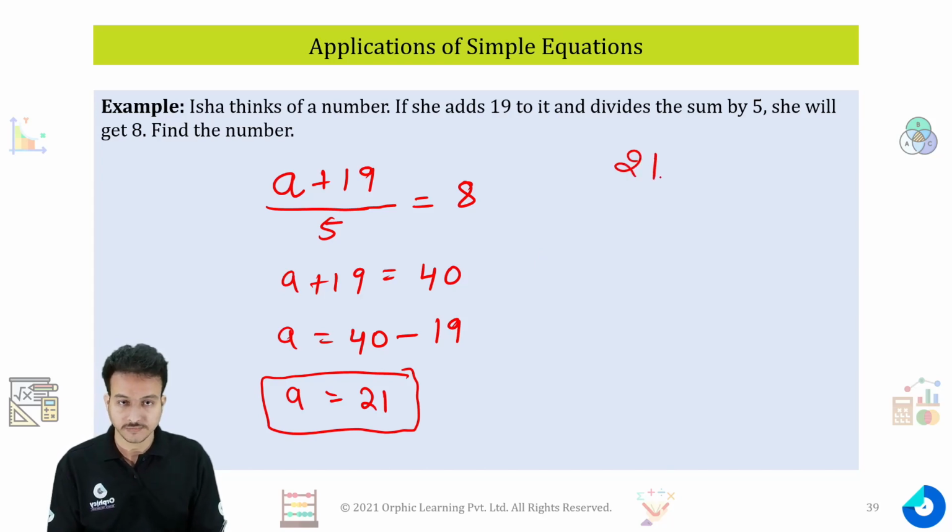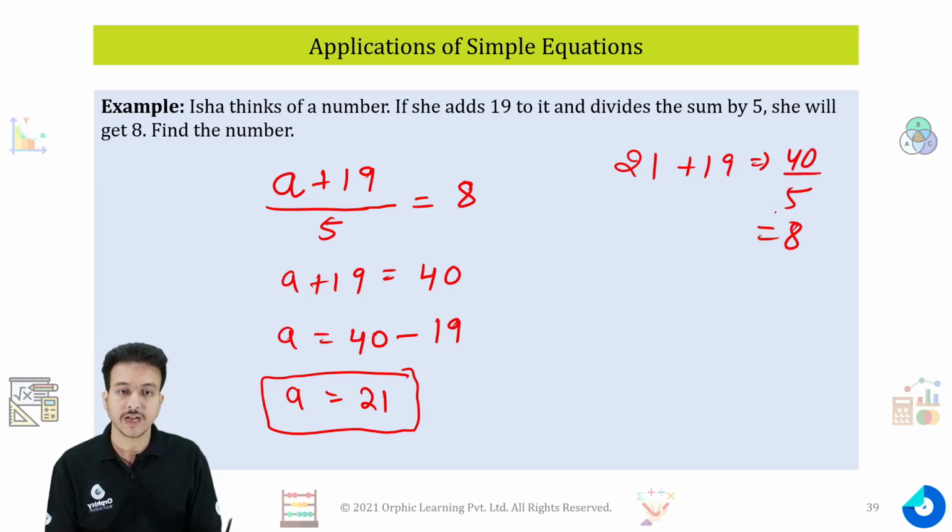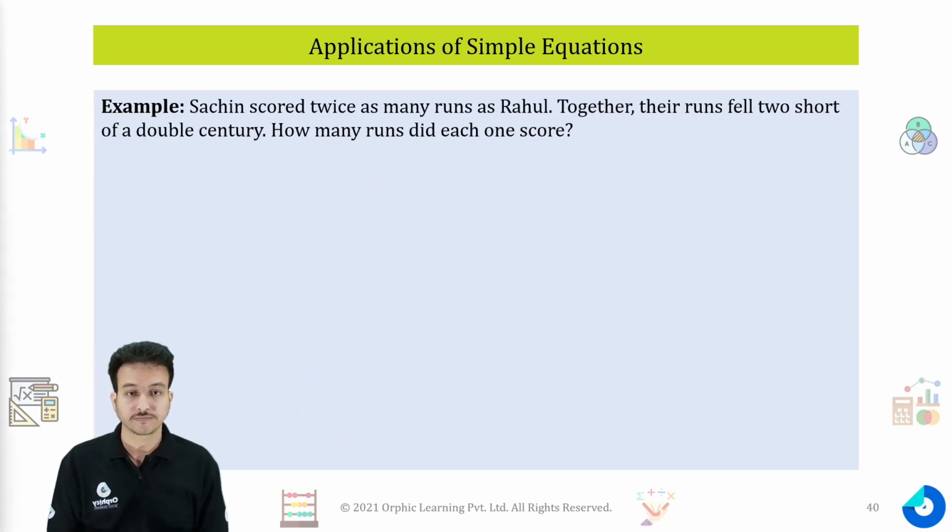Try to do the same. Take 21, add 19 to it, you will get 40. Divide 40 by 5, you will get 8. That's what the question is saying. So you can also check your answer whether it is correct or not.